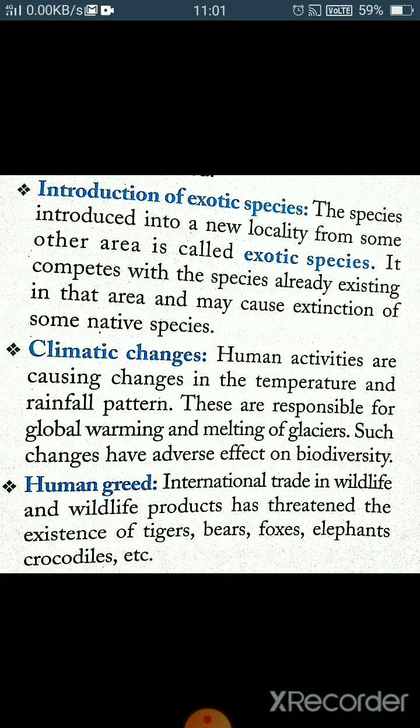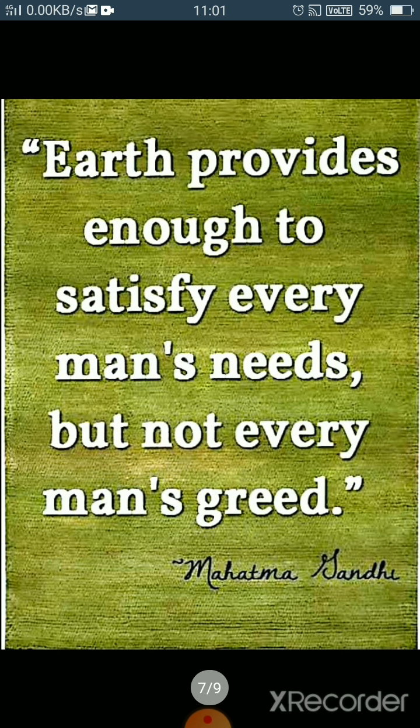So we need to conserve the biodiversity. There is a saying that earth provides enough to satisfy every man's need but not every man's greed. So as earth provides each and everything to living organisms, we have to conserve them. So the need for conservation of biodiversity is that biodiversity maintains balance in nature, or balance in the ecosystem.